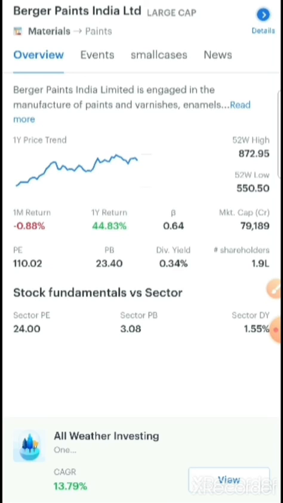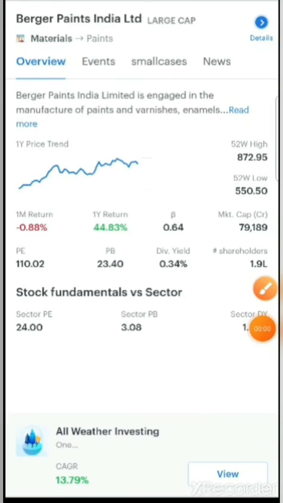you can take the list of all the shares in your portfolio and calculate yourself what the portfolio beta is. This way you can calculate your portfolio beta and evaluate whether your portfolio is less volatile than Nifty or not. Okay, that's all the information I have for this video.